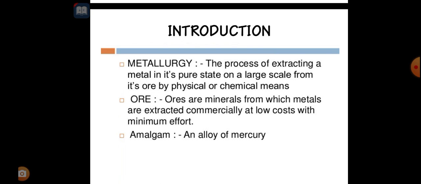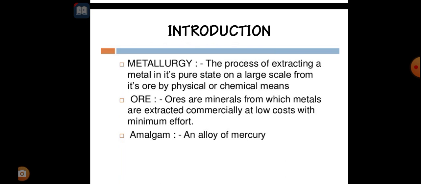Metallurgy is the process of extracting a metal in its pure state on a large scale from its ore by physical or chemical means. So metallurgy means we are extracting the metals in their pure states.